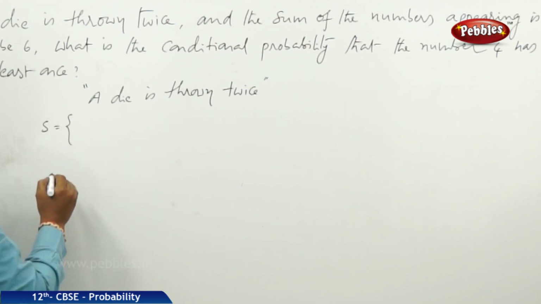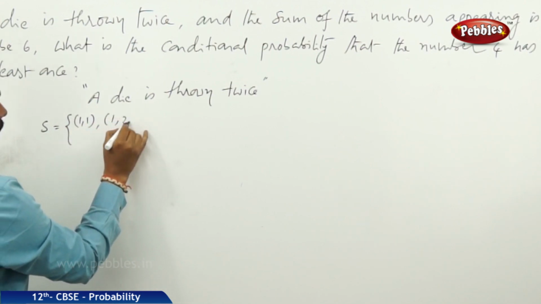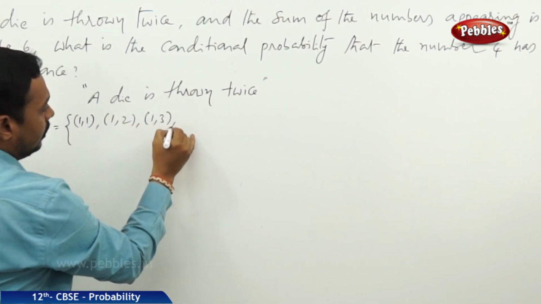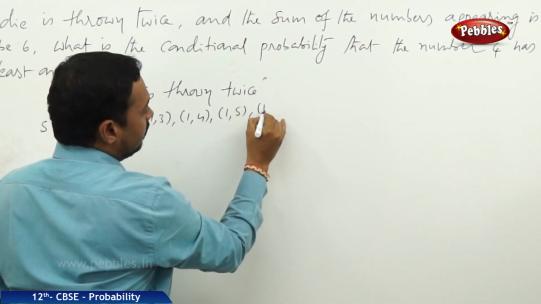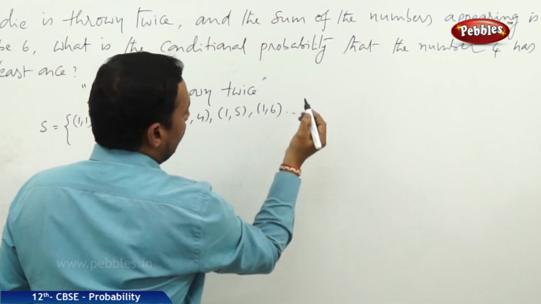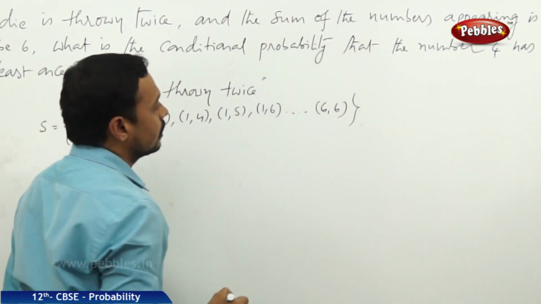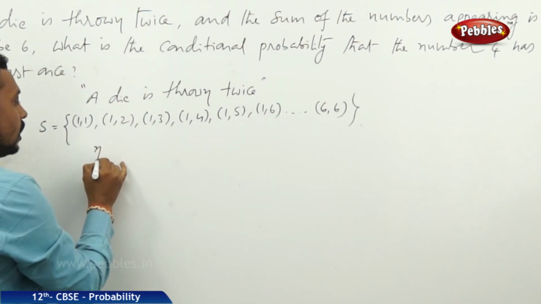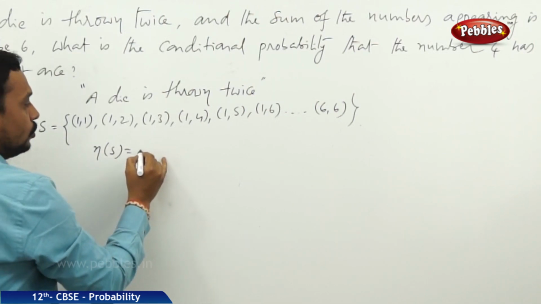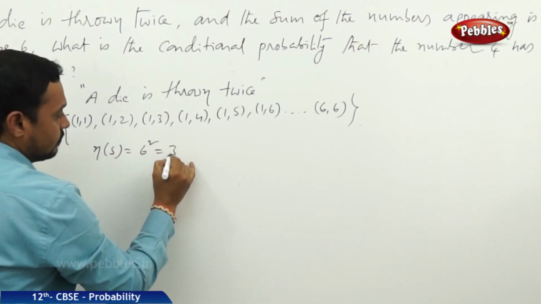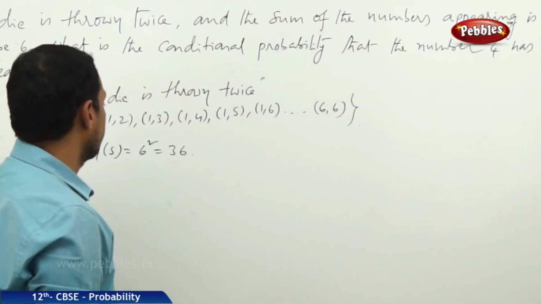The favorable cases are 1 comma 1, 1 comma 2, 1 comma 3, 1 comma 4, 1 comma 5, 1 comma 6 and so on up to 6 comma 6. Therefore, the total number of favorable cases of this sample space is equal to 6 square, 36. You will get totally 36 pairs.